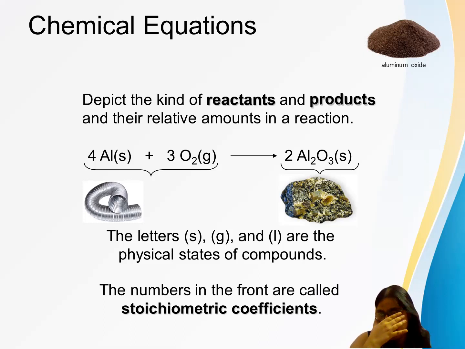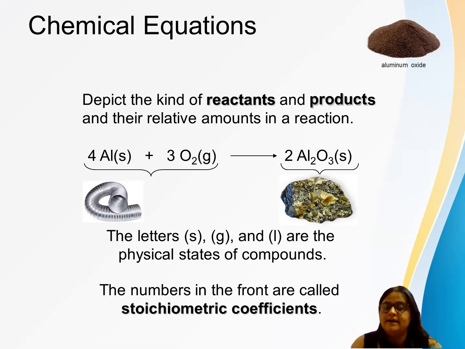Normally, we get these in this state at room temperature. Aluminium, like aluminium foil, is a solid. It is a metal. O2 is a gas, a non-metal, in gaseous form. Al2O3 is a compound, and it is also present in the form of a solid. So these are what you can see. Then there are the numbers in front, like 4, 3, and 2.